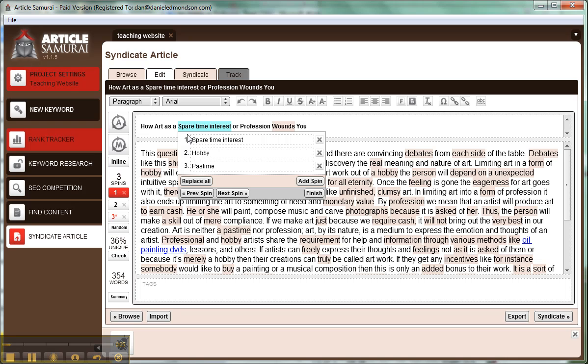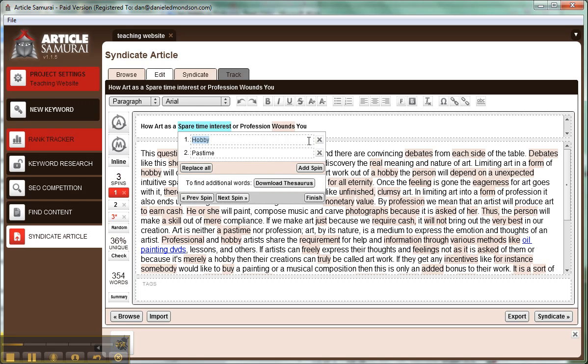How art as a spare time, interest, or profession wounds you. Now that isn't going to work, and you can just tell by "wounding" that doesn't have to do with art, and that's just kind of negative, and you don't want to use that. But "spare time interest," that just doesn't go for a title either. So you don't want it. It doesn't make sense. You want to hit this X over here to delete it out of the options.